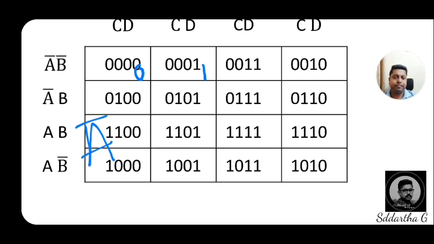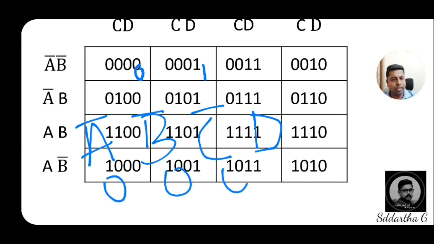A bar, B bar, C bar and D, that means 0, 0, 0, 1, that is 1 only. Hence, the decimal value of the second box is 1.